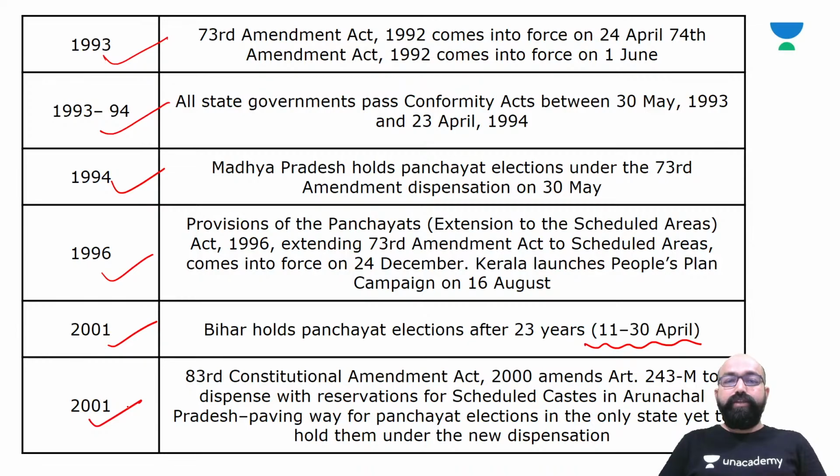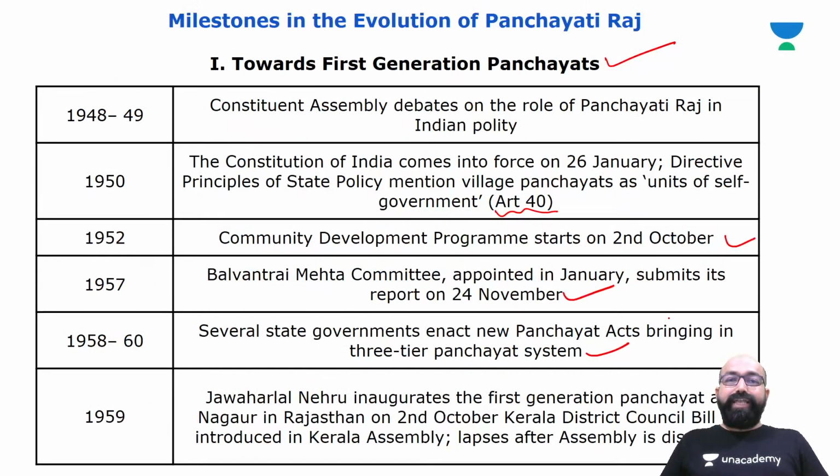And in 2001, the 83rd Constitutional Amendment Act 2000 amends Article 243M to dispense with reservation for scheduled castes in Arunachal Pradesh, which paves the way for Panchayat elections in the only state yet to hold them under the new dispensation. So these are the changes or the milestones from 1948 to 2001 related to the Panchayati Raj institutions.